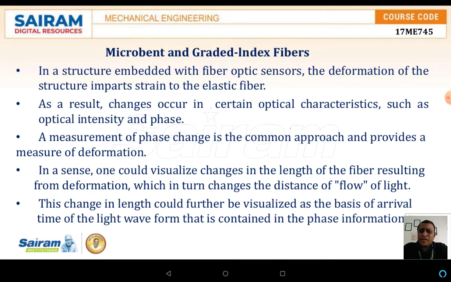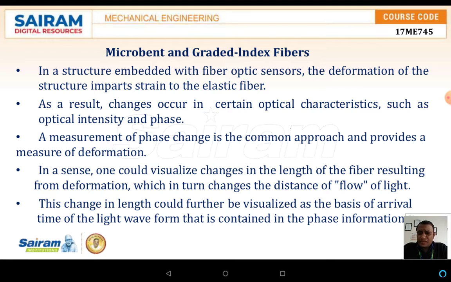In a structure embedded with a fiber optic sensor, the deformation of the structure imparts strain to the elastic fiber. As a result, a change occurs in certain optical characteristics such as the optical intensity as well as the phase. The measurement of the phase change is the common approach and provides a measure of the deformation.